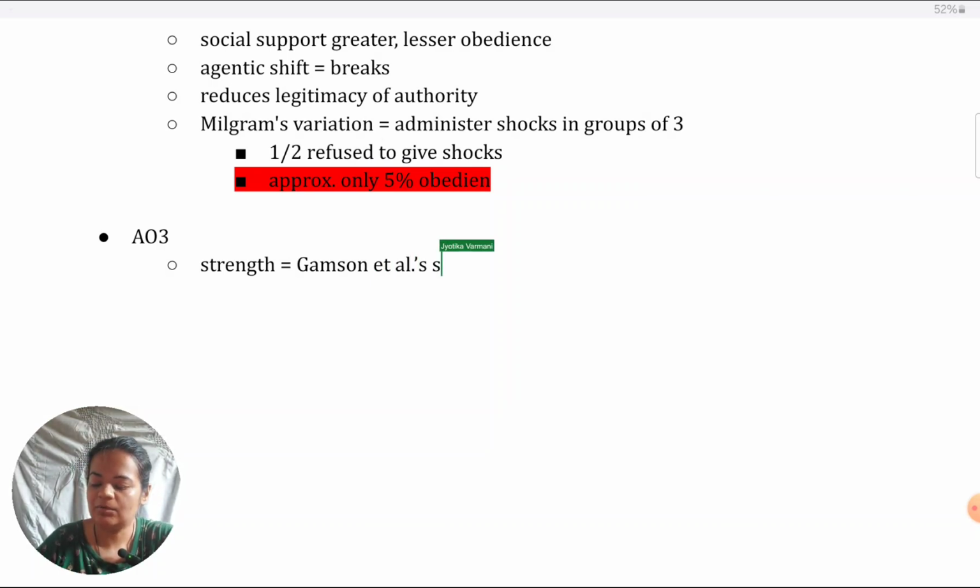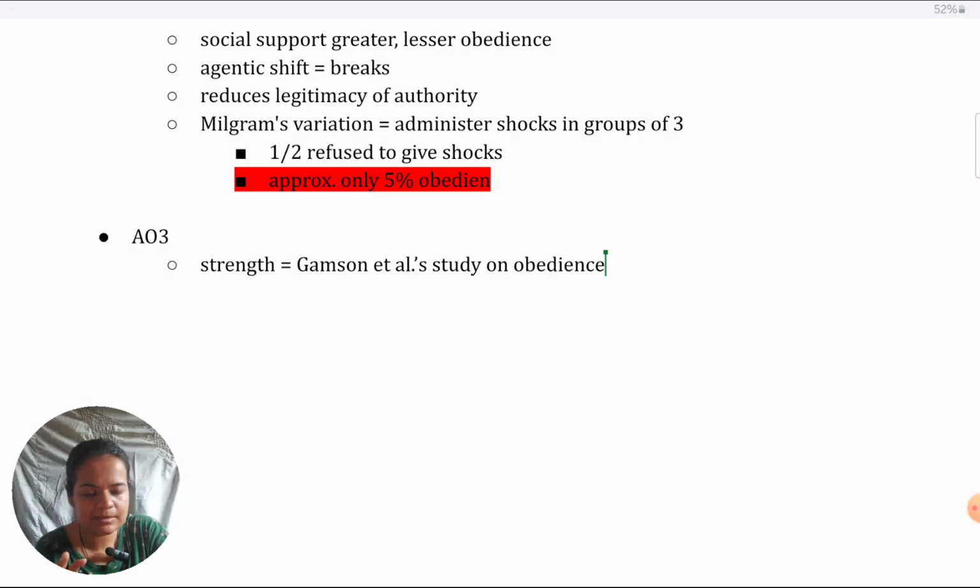Study on, it was on obedience actually. Or you could just say social support. More than conformity, it is obedience. And you can say it provides empirical support to the social support explanation for resistance. Of course, for elaboration, you just have to describe the study a little.